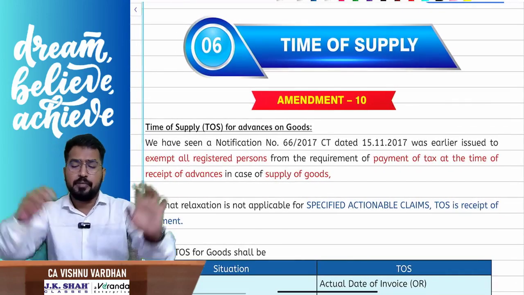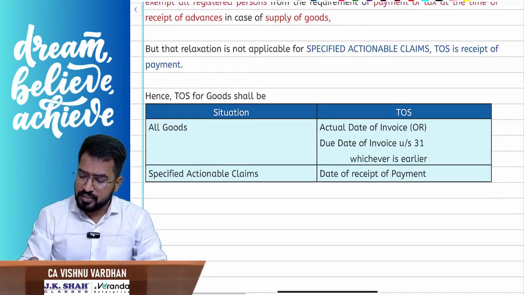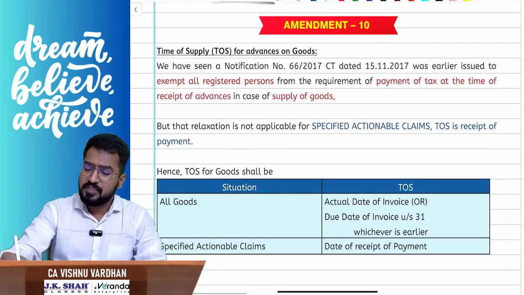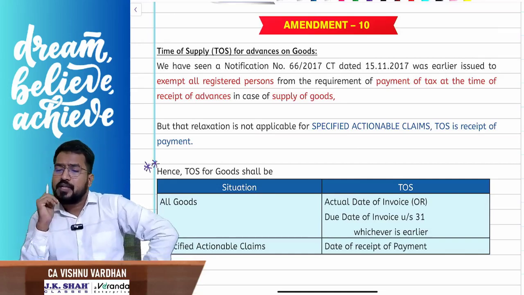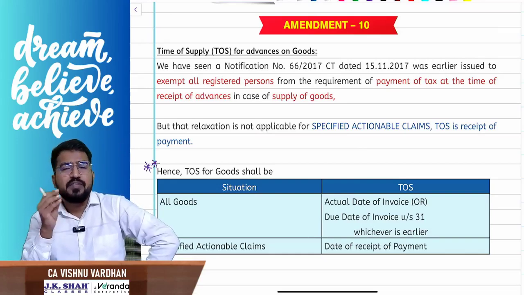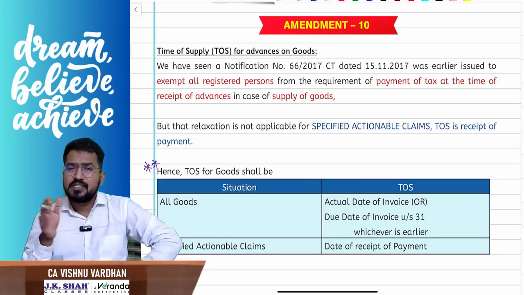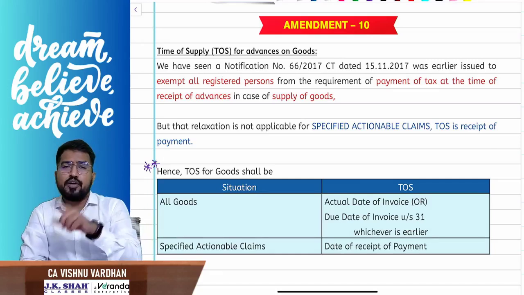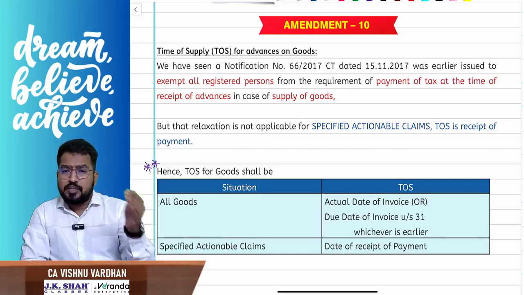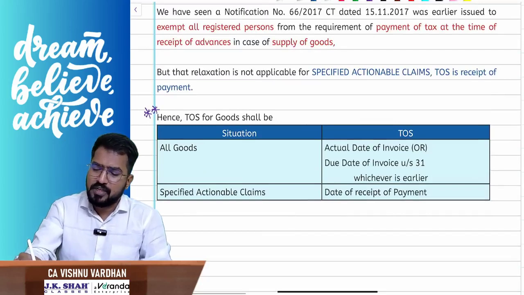Coming to the next one, time of supply. Here also we have seen some time of supply amendments during the lecture. This is something regarding specified actionable claims, and keep this in mind, it is important. So what is this all about now? Normally, it is the time of supply with respect to advances received for goods. You remember, advances received for services are immediately taxable, but for advances received for goods, ADOI or DDOI, do you remember the time of supply? Actual date of invoice or due date of invoice, whichever is earlier. Yes or no? This is for all goods normally.